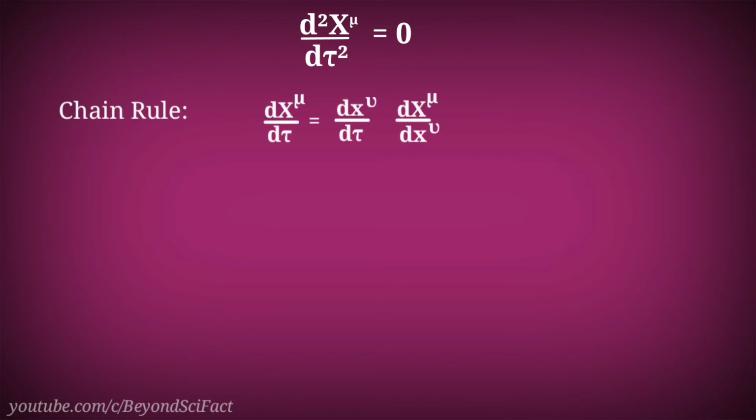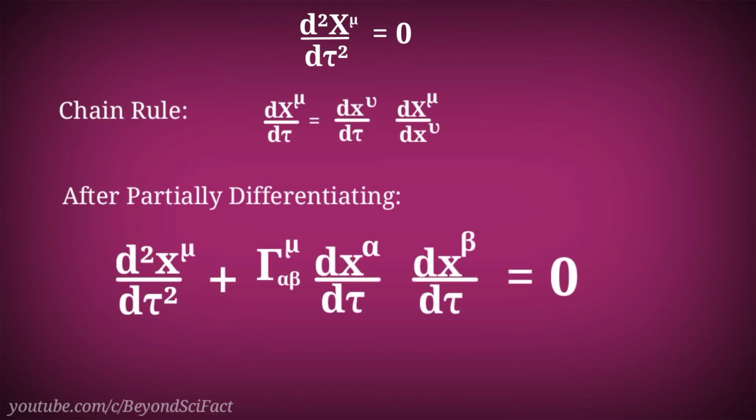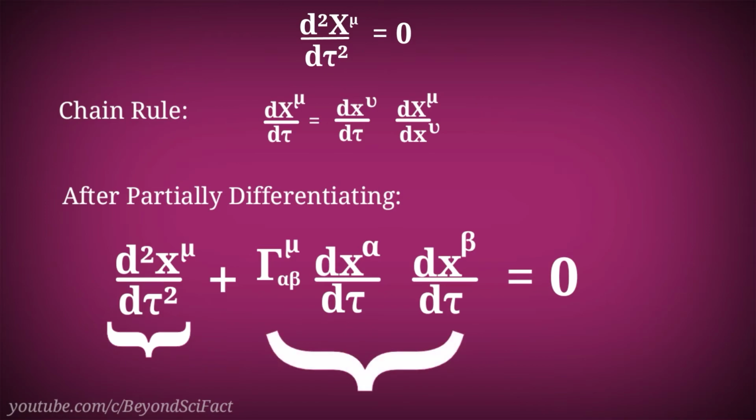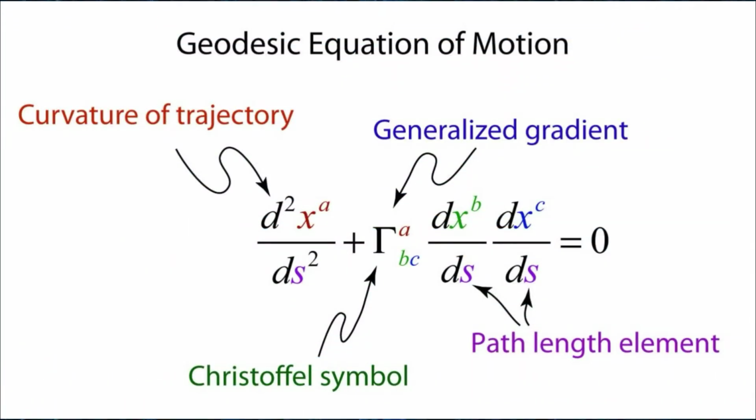We apply the multidimensional chain rule on this equation and we get this equation, which is known as the geodesic equation. The left part of this equation follows Newton's laws and the right part is the correction which connects Newton's equation to Einstein's curved spacetime model. So when we talk about a geodesic, we consider a very small part. So it is obvious that when a particle moves on a geodesic, the speed of the particle for a very small interval must be constant. Hence the acceleration is 0.